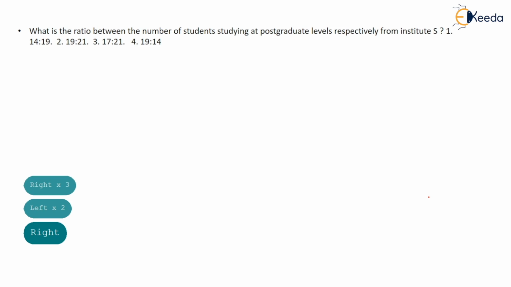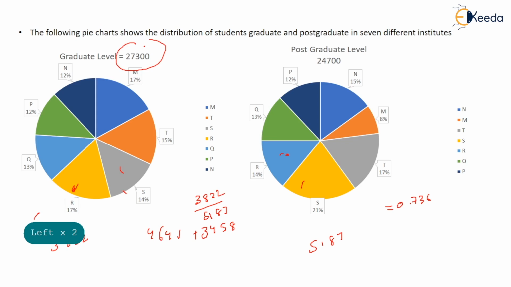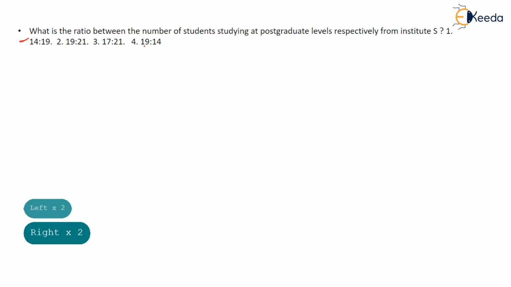So 14 by 19, this value is exactly 0.73. Okay, if you do 19 by 21, this value goes to 90%, so it is not correct. 17 by 21, if you do, this comes out to be 80%, so this is also not correct. 19 by 14, if you do, this will go above 100%, right? So exactly 73% is coming for 14 by 19. So the answer will be 14 by 19. Okay.